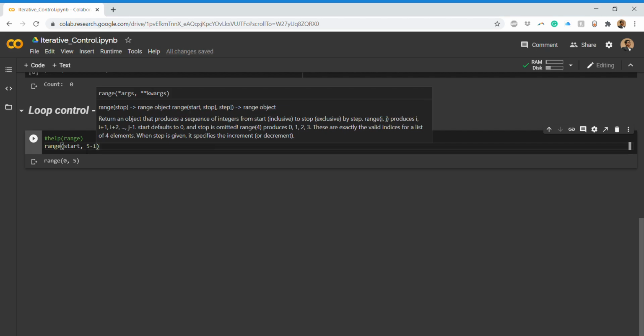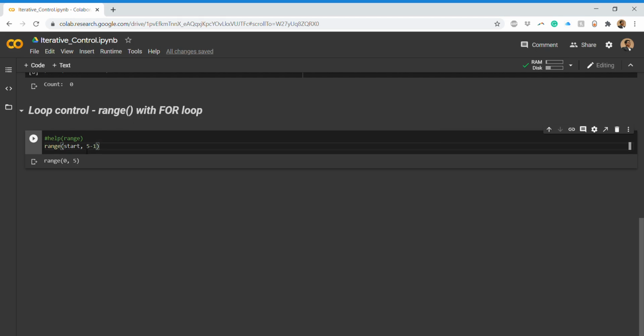Whenever you implement the range function, keep in mind that you are putting a number that is 1 plus where you want to stop, or how many times you want to print. If you are not attentive in this discussion, don't worry, we'll understand with the help of an example. And if you want more details about the range function, you can use this help which I've commented here.